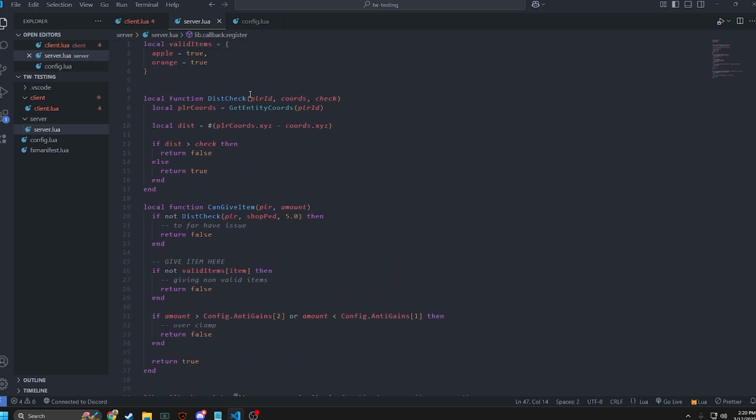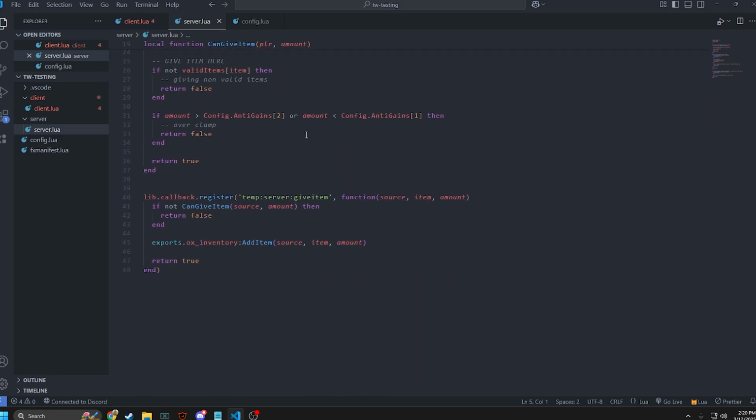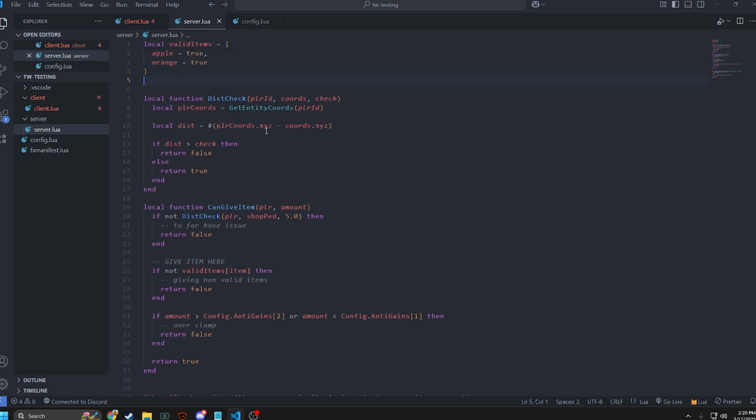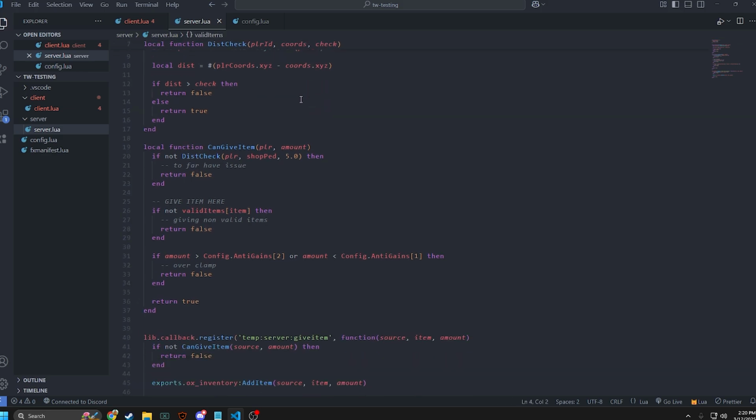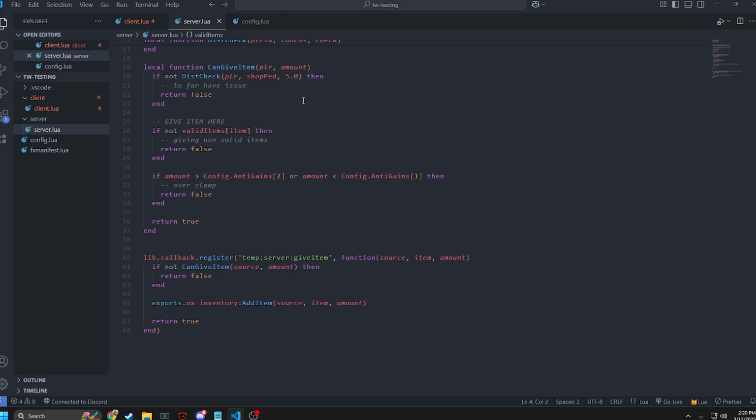Another thing you can also do is add a console print statement, which my free to use bridge has. It has a distance check and a console print check, and all these functions you see here, my bridge has, except this one, because you just put this in your own script. But all this stuff here, my bridge has. So if you want to use my bridge, it supports ESX, QBox, and QBCore, and it is on my GitHub. I'll put a link to it in my description.